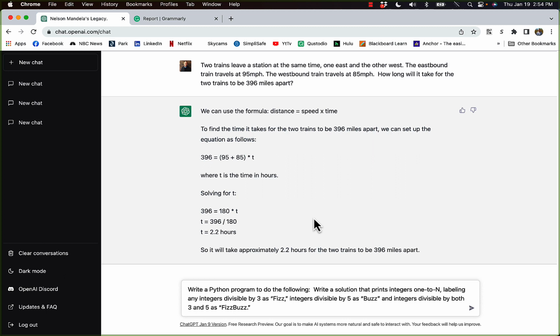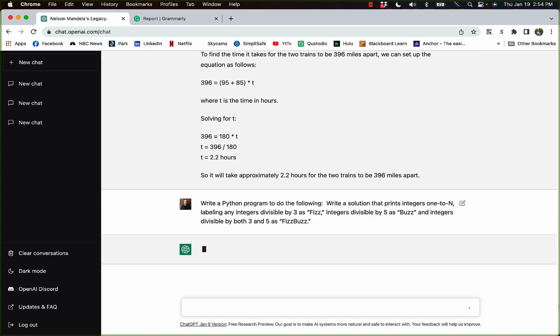So the prompt I'm going to use is write a Python program. Python is one of the most popular programming languages in the world, to do the following. Write a solution that prints integers 1 to n, labeling any integer divisible by 3 as fizz, integers divisible by 5 as buzz, and integers divisible by both 3 and 5 as fizzbuzz. And go. ChatGPT is going to think about it a minute, put its programming hat on, and do its thing for us. So we'll just give it a moment.